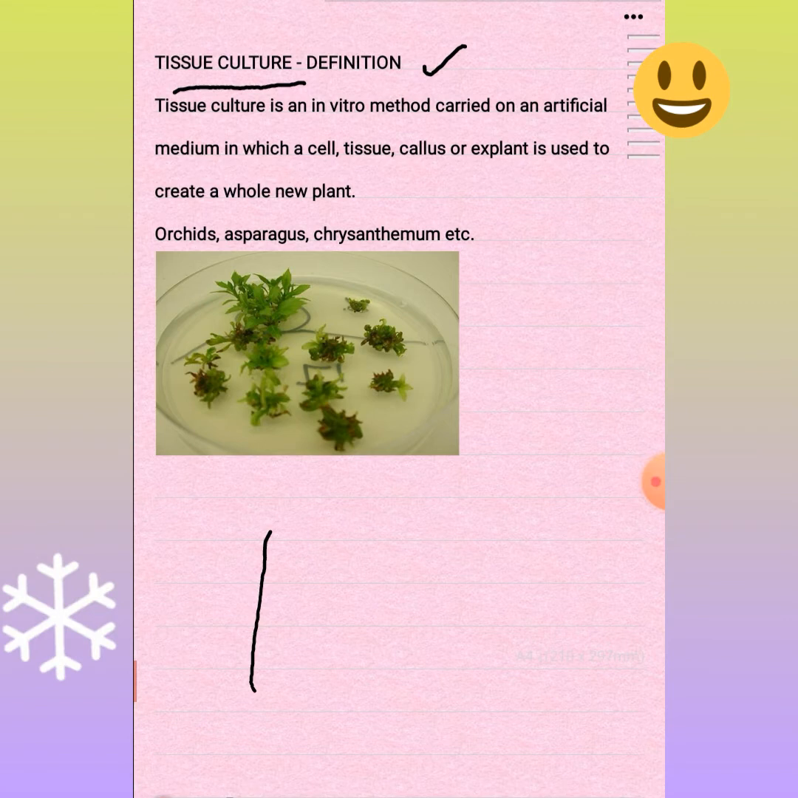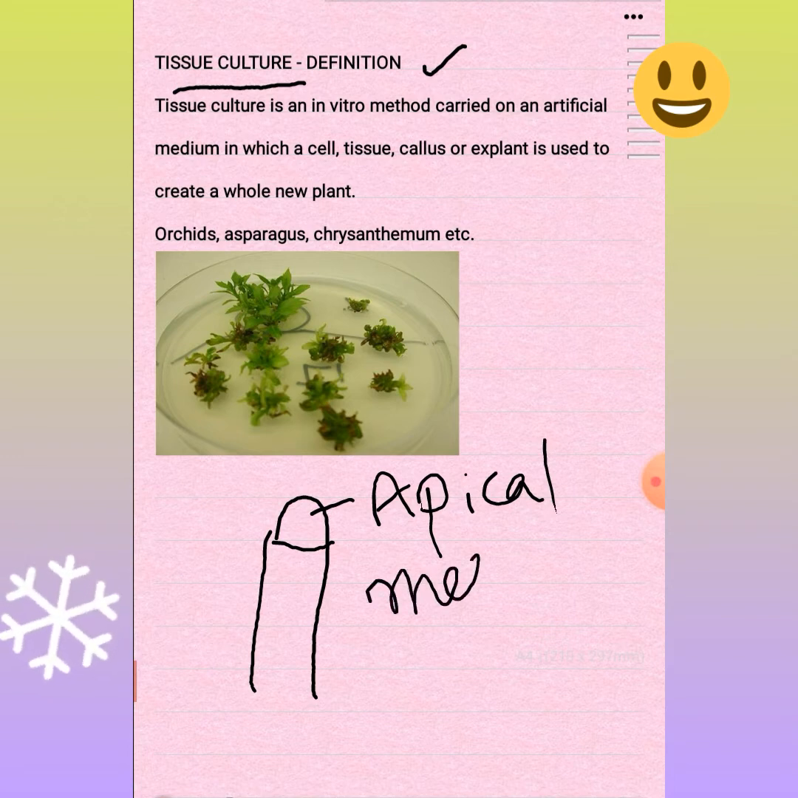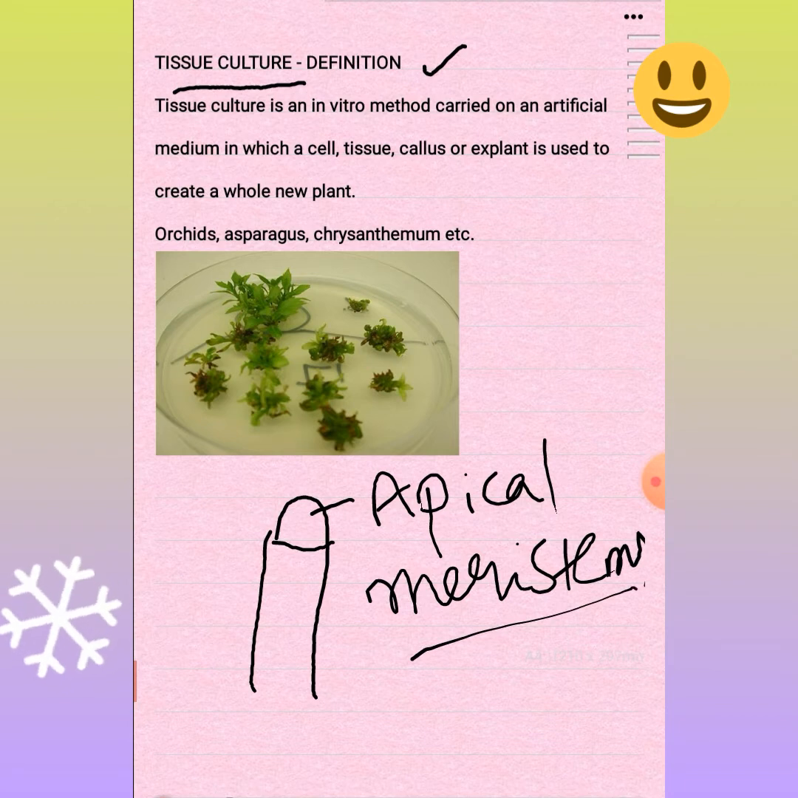In class 9th we already studied the root tips and shoot tips of the plant. If you see, they have the apical meristems, right? These apical meristematic cells have the ability for continuous growth. The main function of these apical meristematic cells, or meristematic tissues, is continuous division.